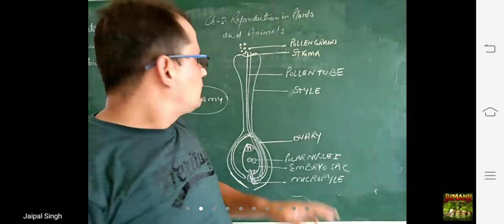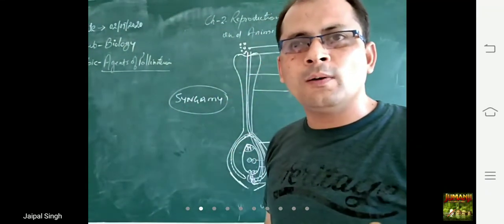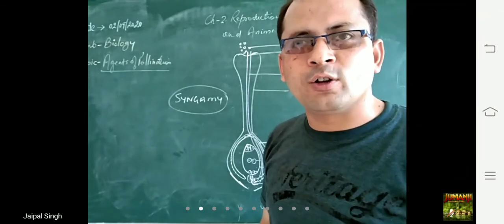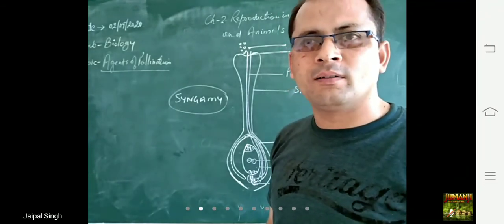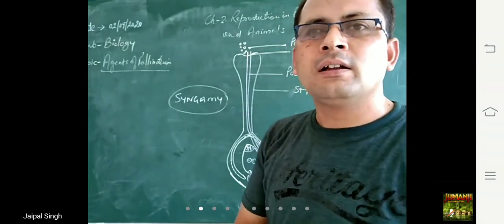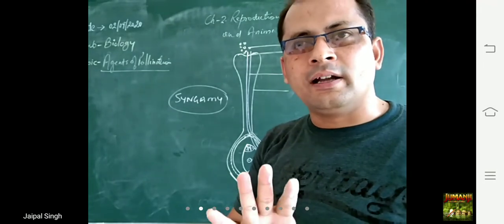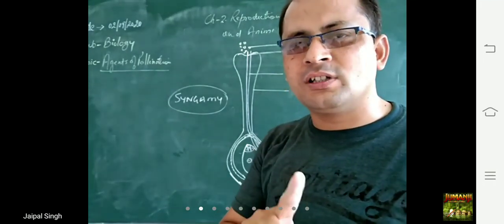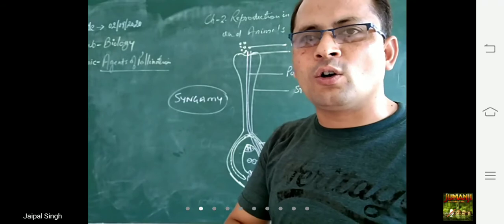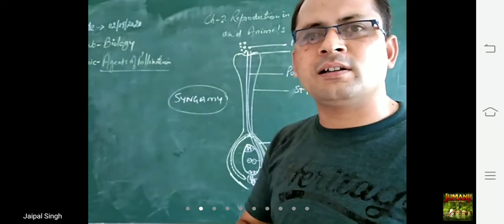Again, I am repeating: the pollen tube enters the ovule through the micropyle. Micropyle is a small opening through which the pollen tube enters into the ovule. This pollen tube carries two male gametes. Now you have to remember that we are talking about one of the male gametes; we are not touching the other one.